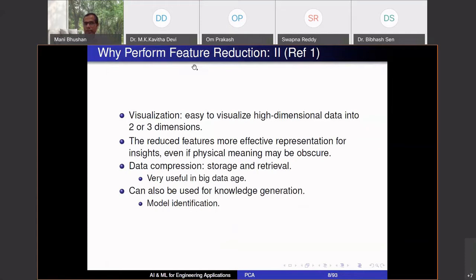Other reasons to perform feature reduction are also because visualization is easy. I can visualize. If you have 10-dimensional data, I cannot plot it. 2-dimensional, I can generate plots in 2 dimensions. Maybe 3 dimensions, I can do some plotting. Beyond that, I cannot do plotting.